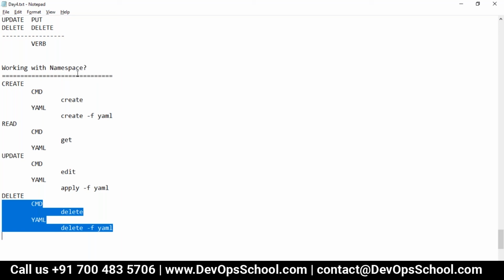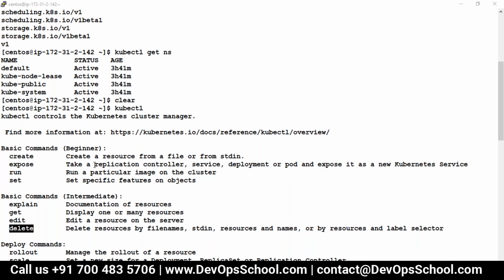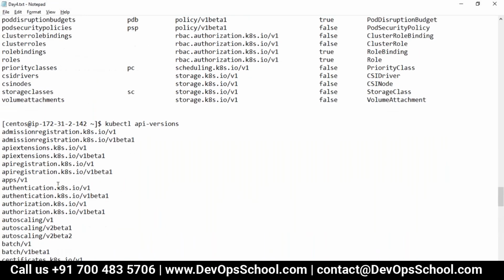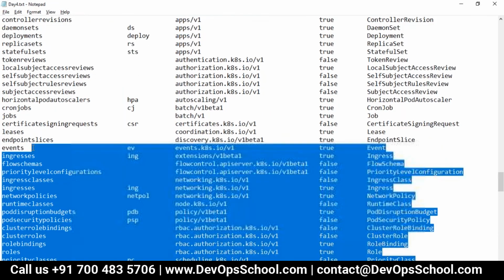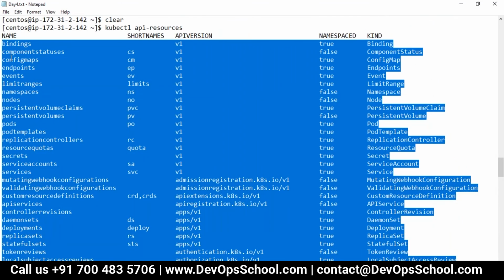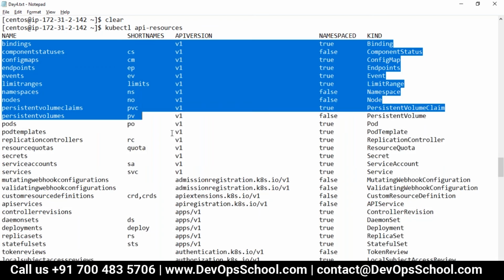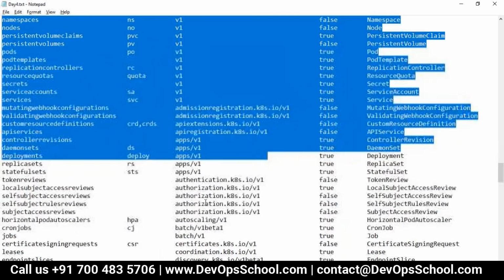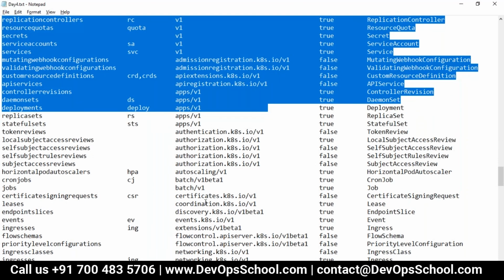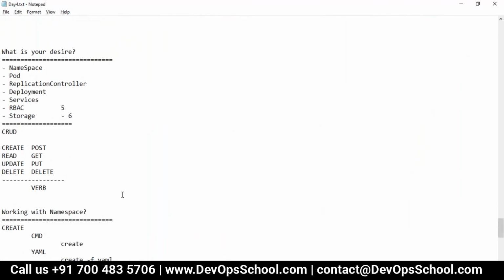Now, do you think it will work only with namespace? No, no, no. It will work with all the resources which you have listed. I have listed out here all the resources. So that's all. Just CRUD. So what is your job ultimately? You just need to know what this is. That's all. So now I know what a namespace is, so I can go and create it.